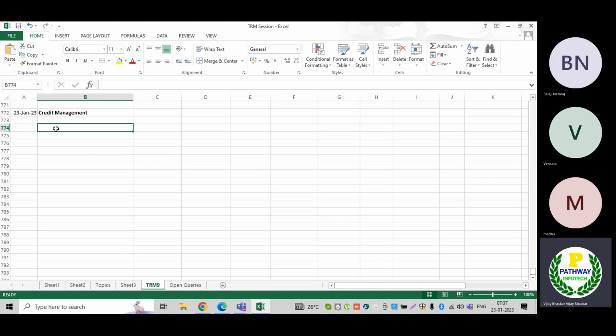In credit management, in previous versions, we were able to see two parts. One was the finance level, which we could set up, and another one was the sales and distribution level. Now, if we look at S4 HANA, that has been completely removed.